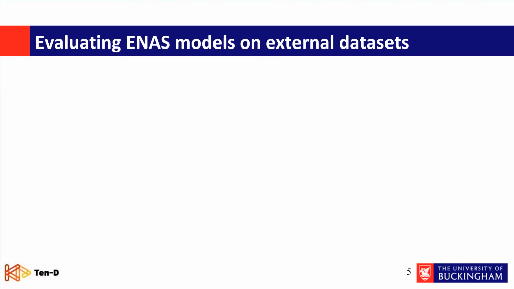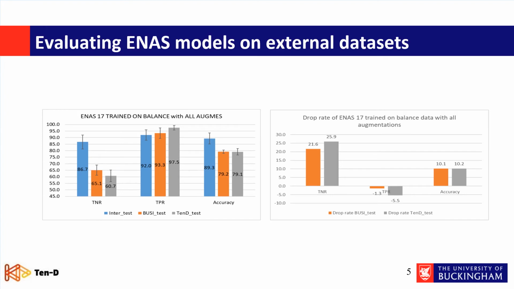Okay, now it's time to see the performance of our ENAS-17 on unseen datasets. We used both the BUSI and Tandy test datasets and tested them on our ENAS-17. Then we found that there is a huge reduction, especially in true negative rate, which is more than 20%, and also a 10% drop in accuracy. This means that we have a generalization error in ENAS-17. Then we wanted to solve it.